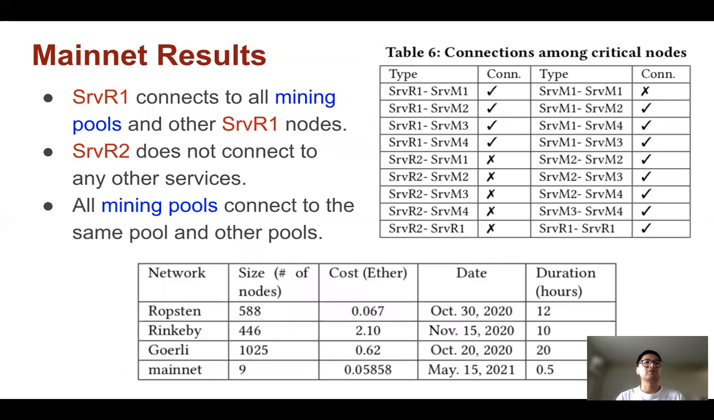Our mainnet results have interesting findings, as shown in the table on the top. First, transaction relay service R1 connects to all other mining pools. Second, transaction relay service R2 does not connect to any other service. In addition, all mining pools are mutually connected. This result suggests the critical nodes on the mainnet have biased neighbor selection strategies.